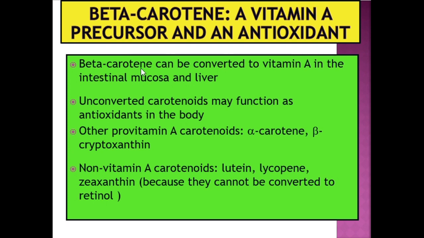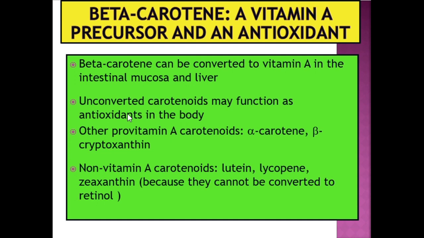Okay, so beta carotene can be converted to vitamin A in the intestinal mucosa and also in the liver. So the unconverted beta carotene can be converted into vitamin A. This unconverted carotenoid may function as an antioxidant, which is also useful for our body, whereby it can reduce the risk of having cancerous cells.